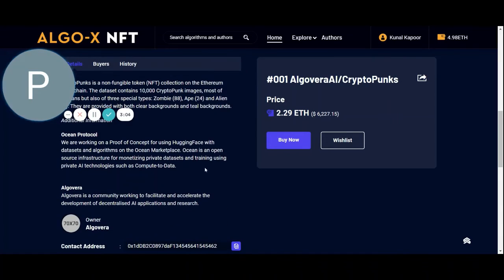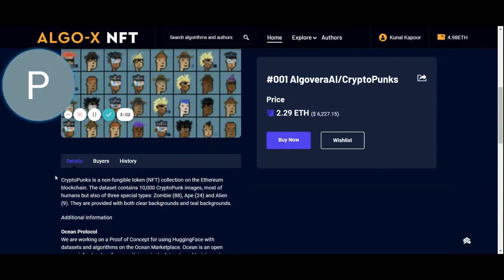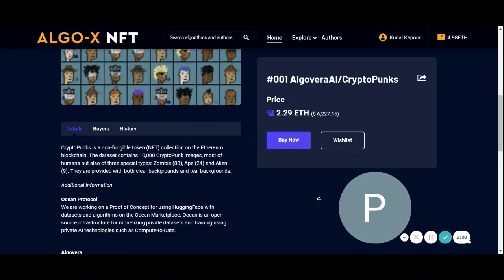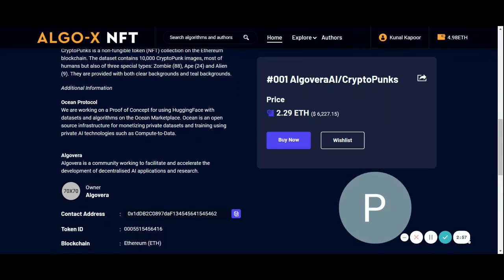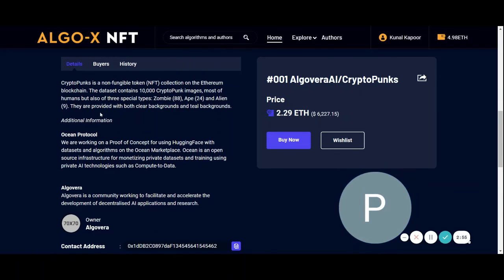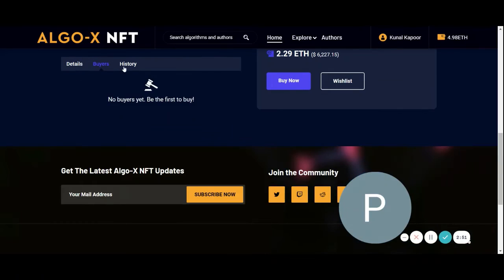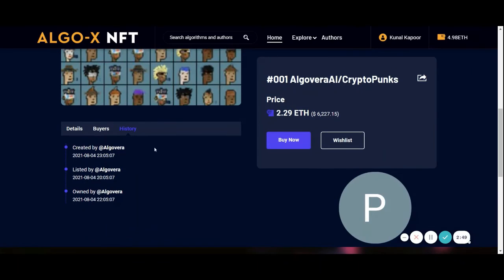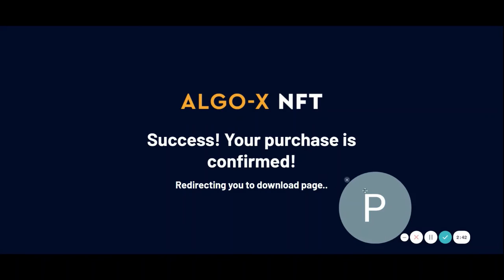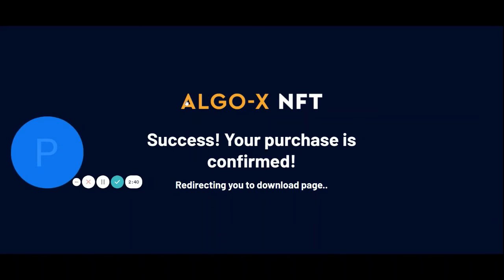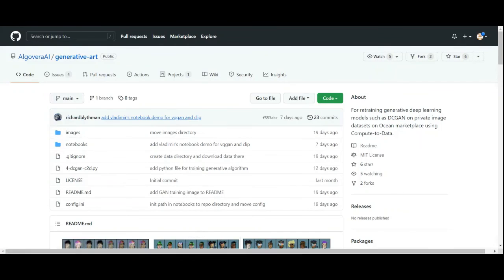So this is essentially the author page with the details about the author and what the exact asset being talked about is. This is where it starts, and you can find other history around here. And we go ahead with the demo of buying this algorithm using a wallet balance, and hypothetically this should lead us to the private repository of the algorithm that we buy.